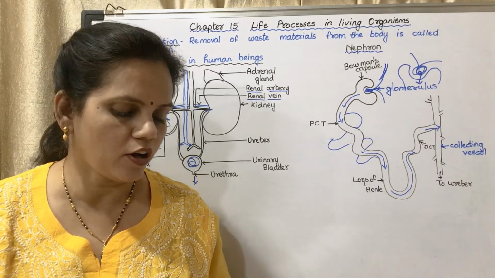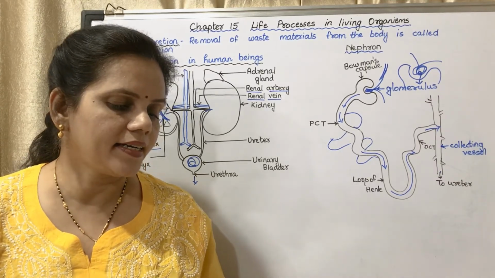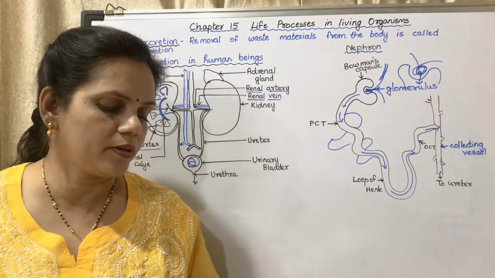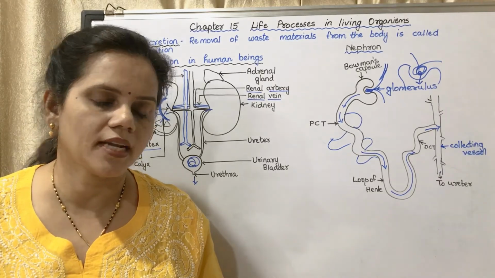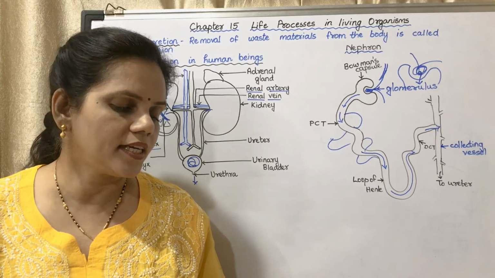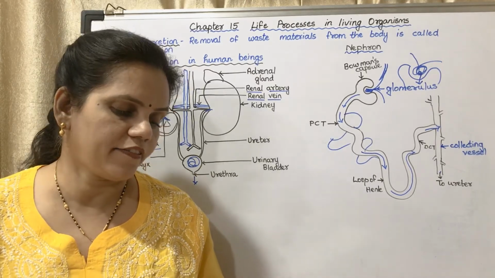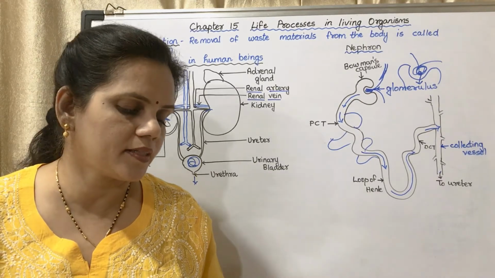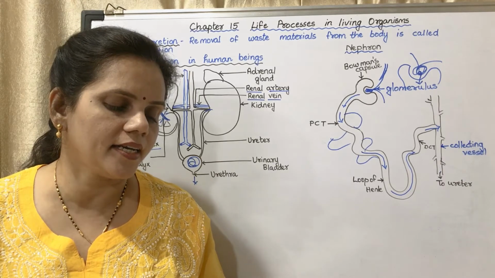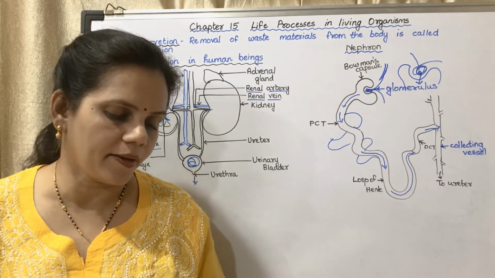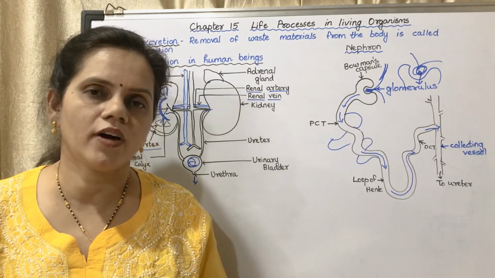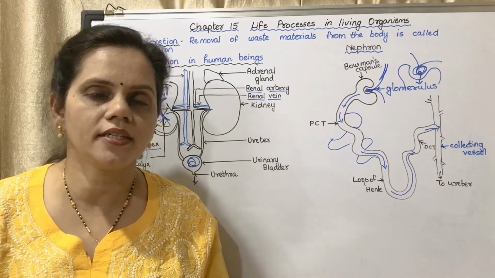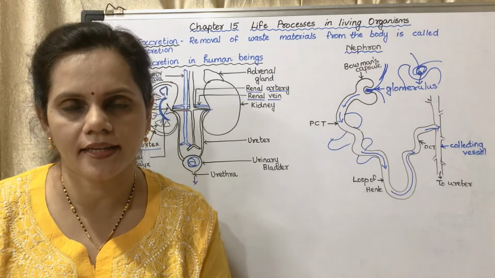Now the last paragraph on page number 167. The right kidney is at a slightly lower position than the left. Sorry, I told you the other way around previously. Each kidney has approximately 10 lakh nephrons. The approximately 5 liters of blood present in a healthy person's body is filtered by the kidneys about 400 times every day. Thus every day kidneys filter about 190 liters of blood, from which about 1 to 1.9 liters of urine is formed. The remaining liquid is reabsorbed.